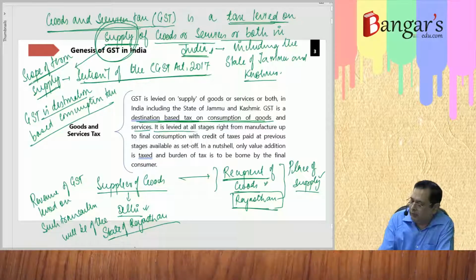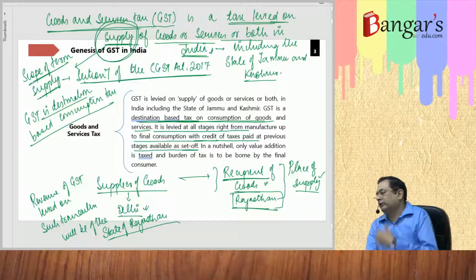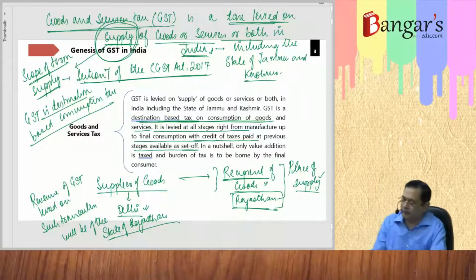It is levied at what? All the stages, right from the manufacturer up to the final consumption, with the credit of taxes paid at previous stages available as set off. So whatever taxes are paid on the inputs at previous stages, the same is allowed as credit.